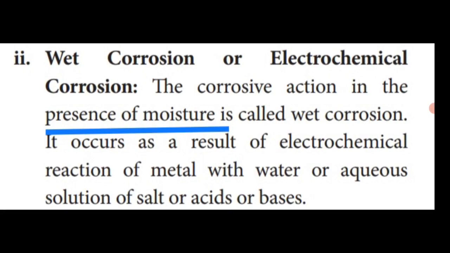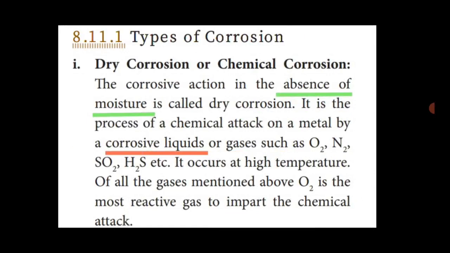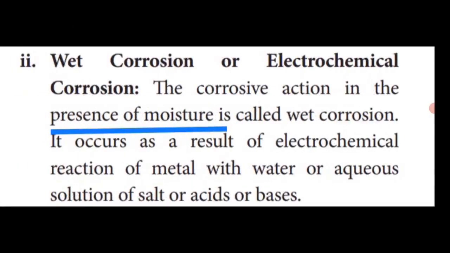So these are the two types of corrosion. One is dry corrosion, also called chemical corrosion. Dry corrosion occurs only in the absence of water molecules. Wet corrosion occurs only in the presence of water molecules, that means moisture.